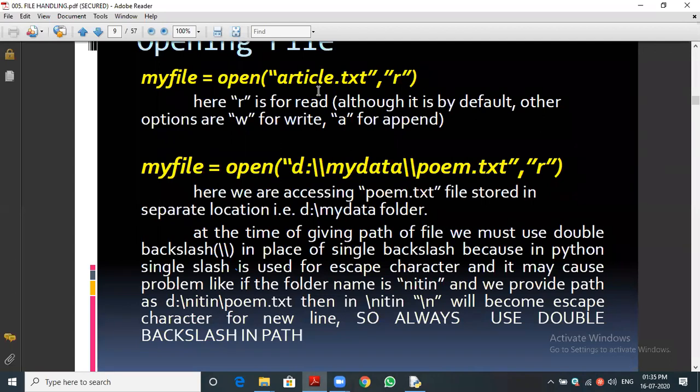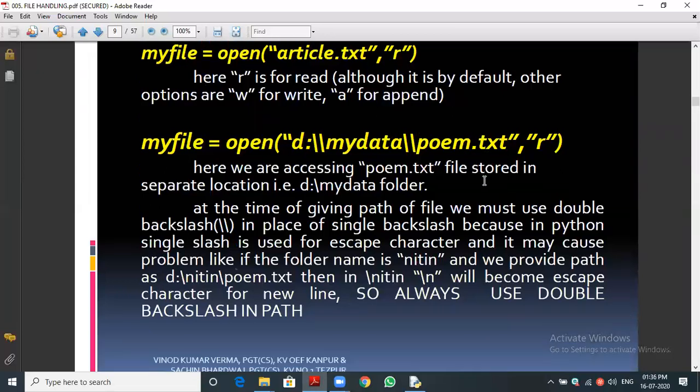Suppose we are changing the location, then we need to give the location. For example, I am storing in E colon. We have seen in modules and packages how to access from a different location, even from a pen drive. We also have to mention the address. This is the path: in which drive, under which folder, where the file is. This is the concept.